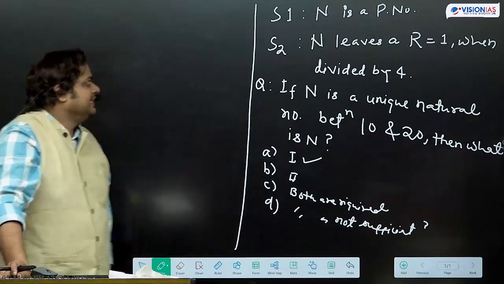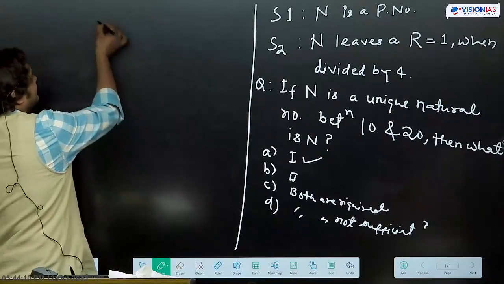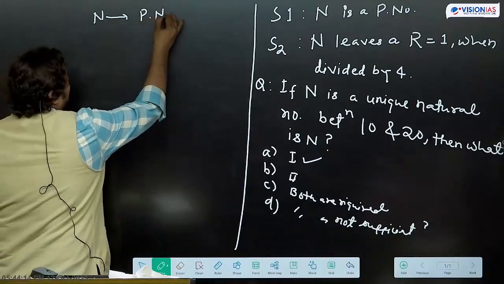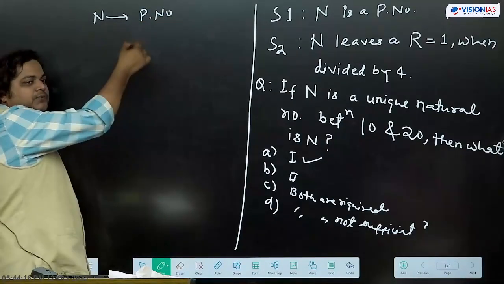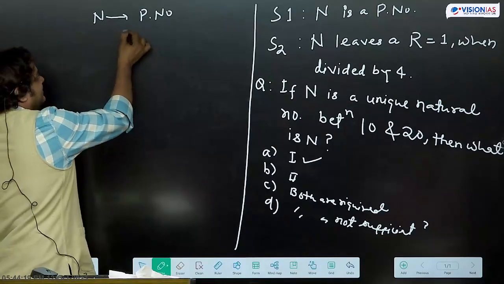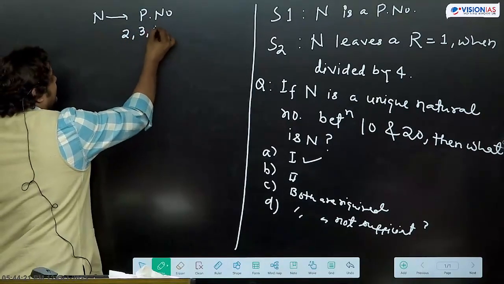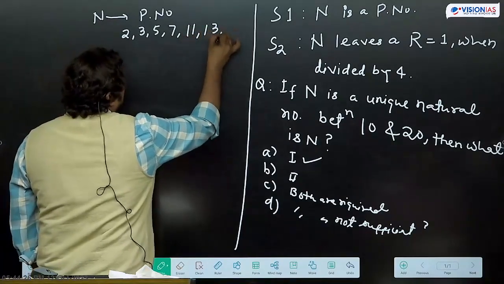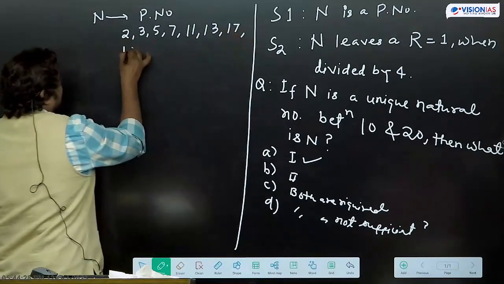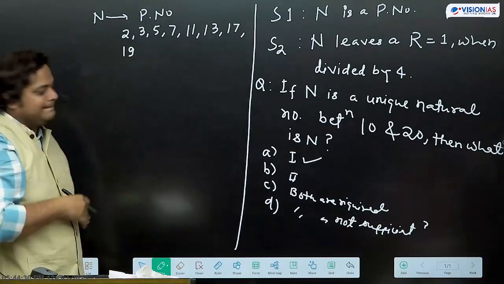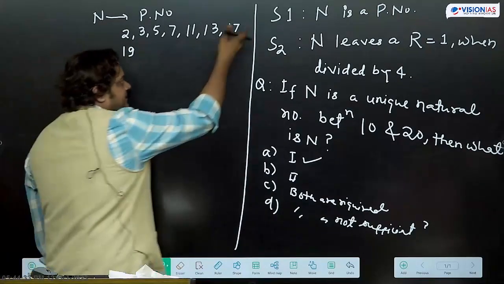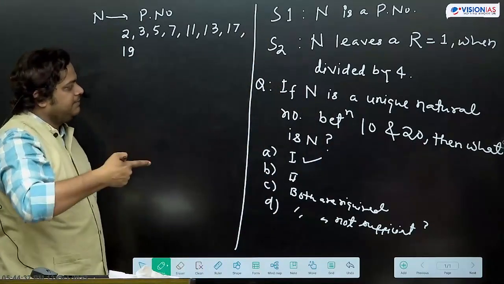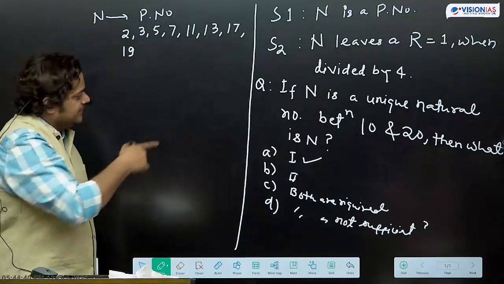Correct. If we take the first statement's information, n is a prime number. So prime number, n, what value can it take? 2, 3, 5, 7, then 11, 13, 17, 19, this way, and so on. If we take statement 1's information, we'll try to answer the question. If n is a unique natural number between 10 and 20, then what is n?